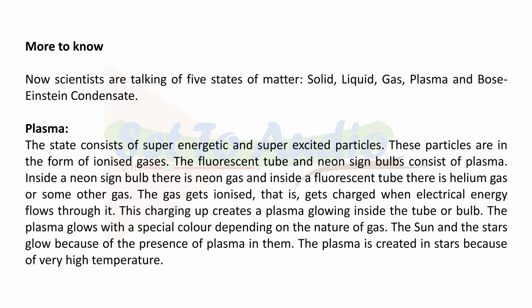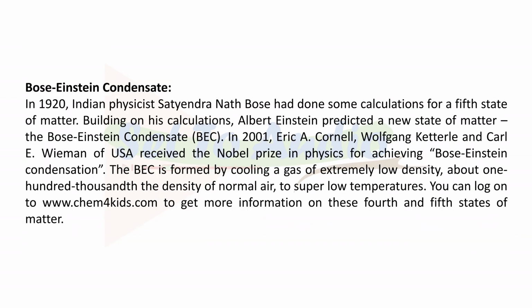The gas gets ionized, that is, gets charged when electrical energy flows through it. This charging up creates a plasma glowing inside the tube or bulb. The plasma glows with a special color depending on the nature of gas. The sun and the stars glow because of the presence of plasma in them. The plasma is created in stars because of very high temperature.